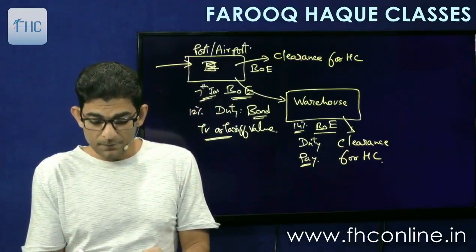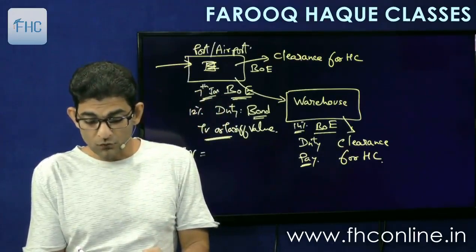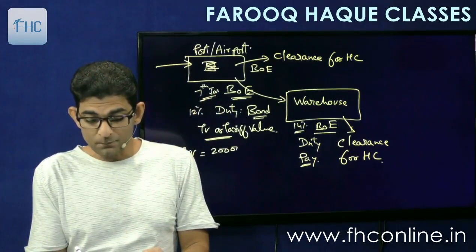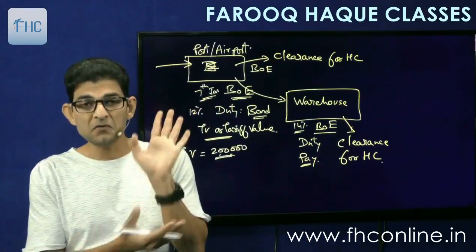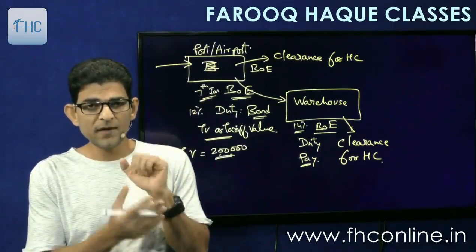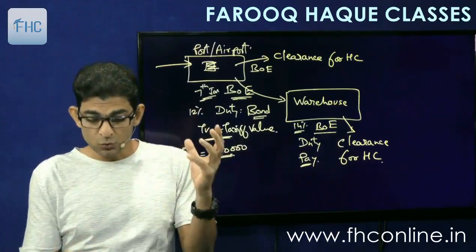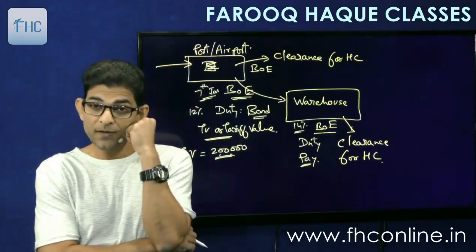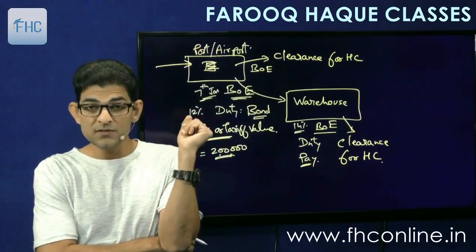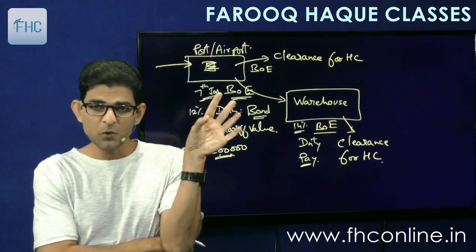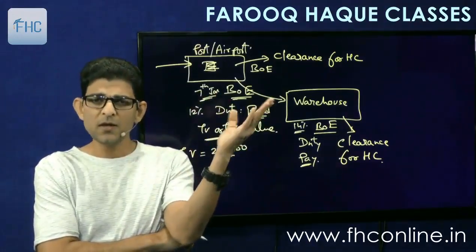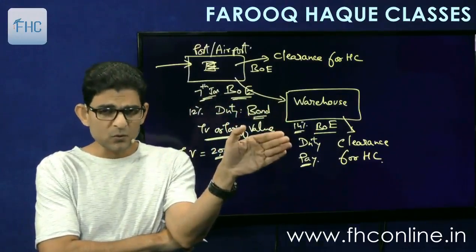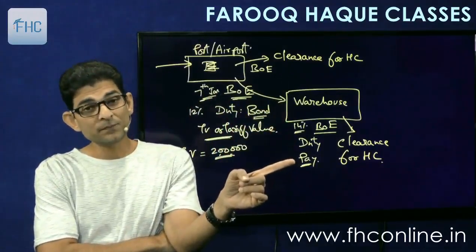So for example, my transaction value was 2 lakh rupees, means I have imported the goods at an invoice of 2 lakhs, and that is the amount that I have paid. So 2 lakhs becomes the transaction value. On 2 lakh, this duty is assessed here at 12%. I file a bond, goods go into the warehouse. When I will clear the goods from the warehouse, what will be taken as value?